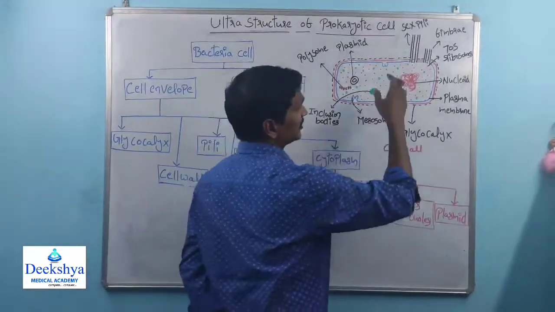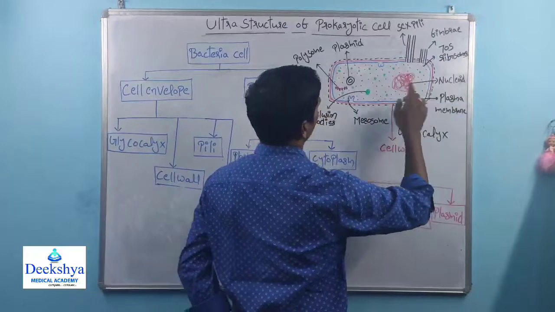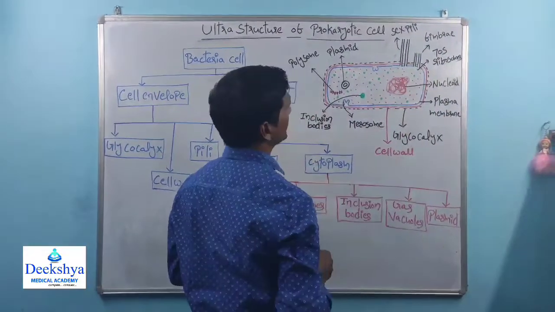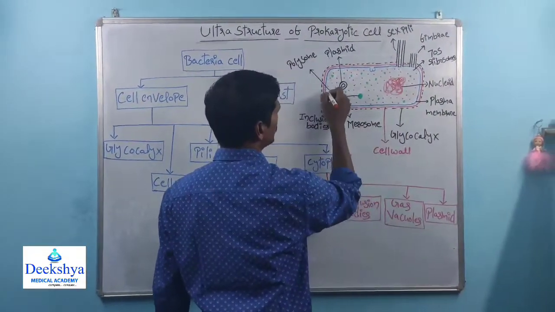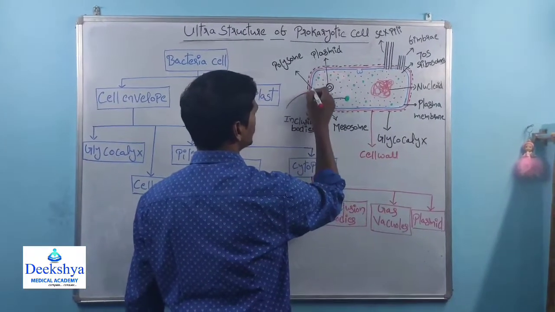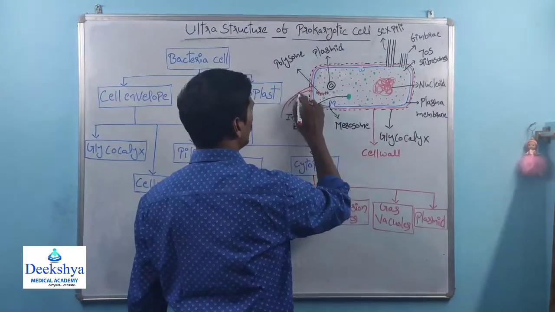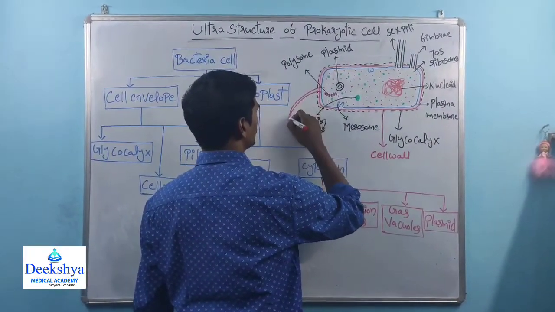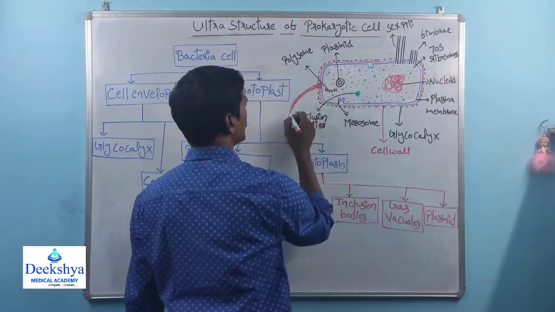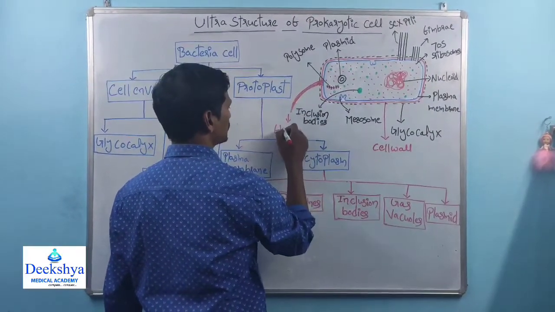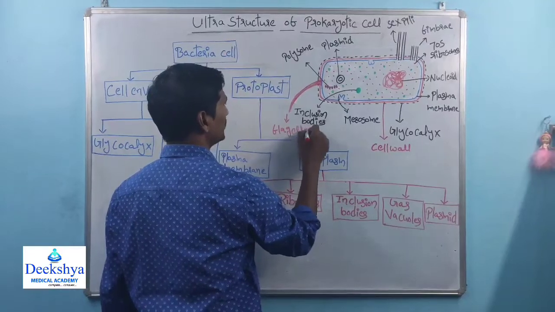And there are long hair-like structures. Suppose this is the bacteria. In certain cases, a very long hair-like structure is present. This structure is called flagella.